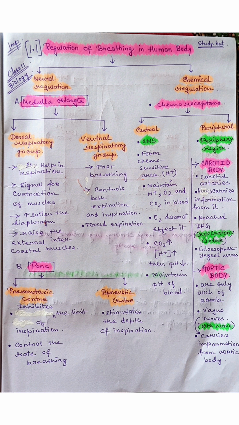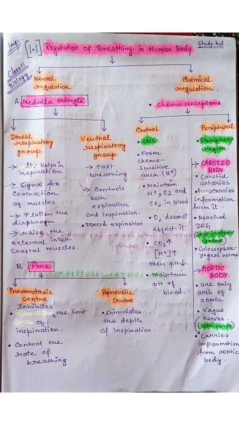Next is chemical regulation. We can also consider it as chemoreceptors. It is of two types, central and peripheral. In the case of central, it can be found in the central nervous system of our brain, and peripheral is found in the peripheral region. So at first we will read about central. It is found in the CNS. It forms the chemosensitive area.